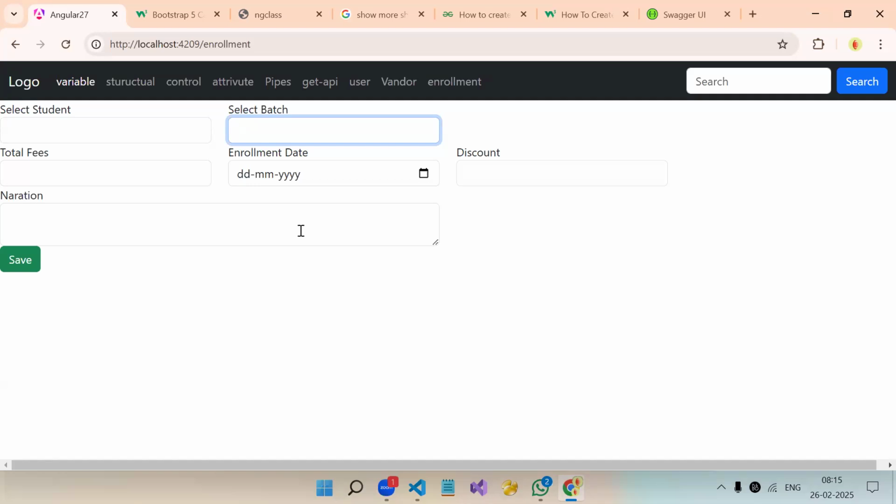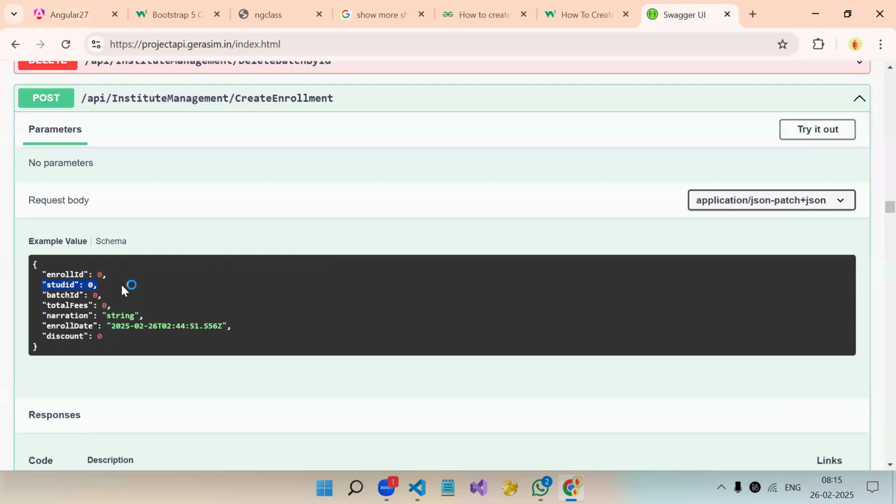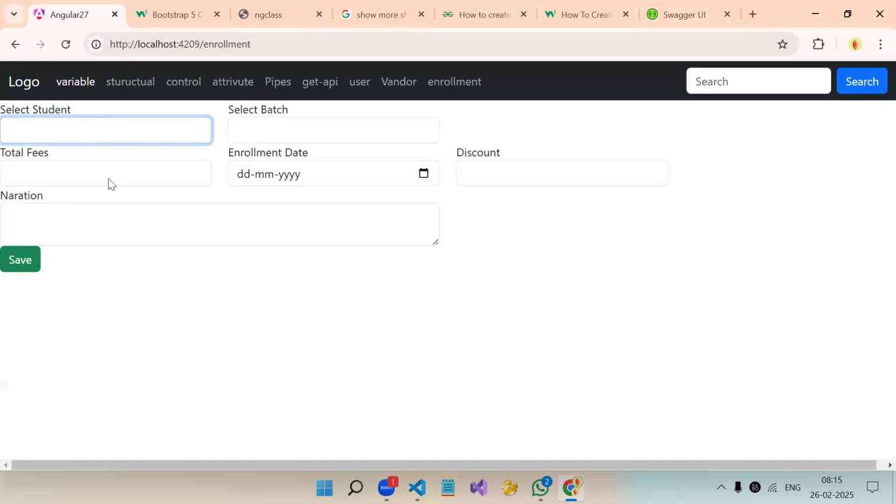It should appear automatically. So here we need to show the student drop down, and here we need to show the batches created. Then the user can select properly, correct? Whenever we have a foreign key in our object, that foreign key data we are going to get from some other API, like student ID and batch ID. These are foreign keys. So we should have a get student and get batch API somewhere. That data we need to showcase over here in a drop down.